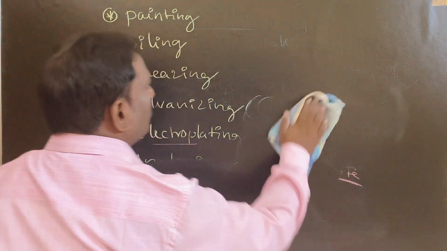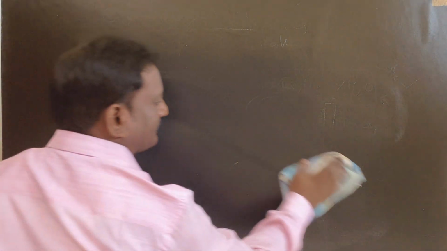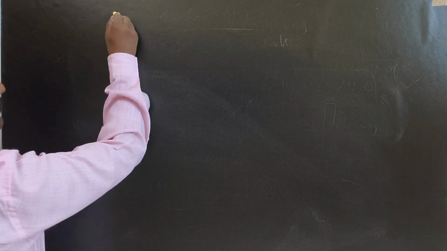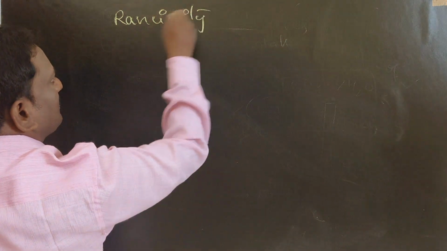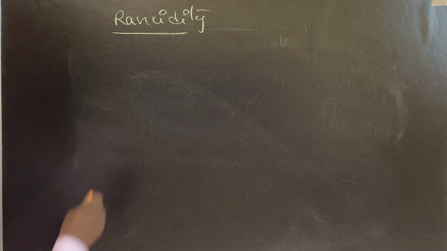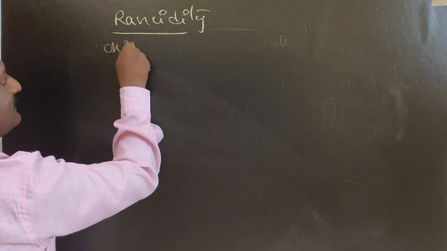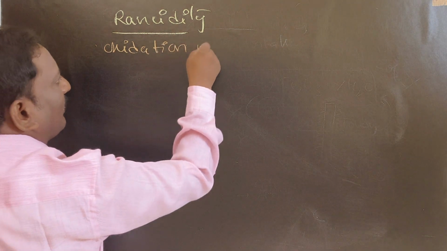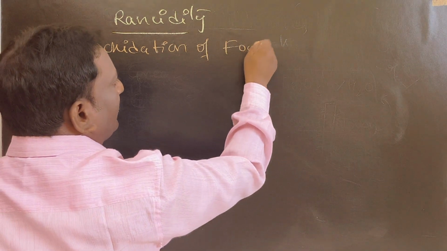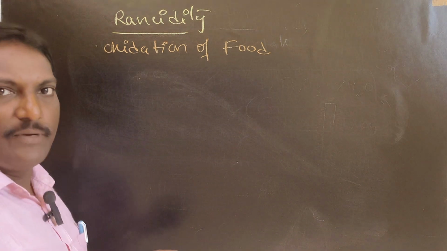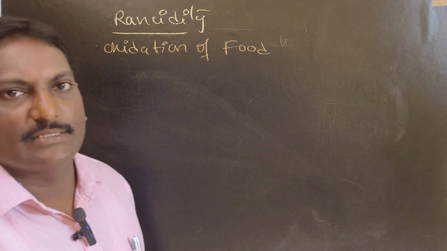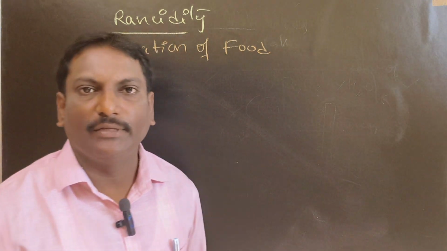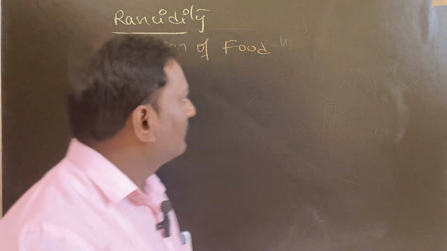Right. Next one, rancidity. Rancidity means oxidation of food materials in the presence of the environment. Oxidation of food is called rancidity.